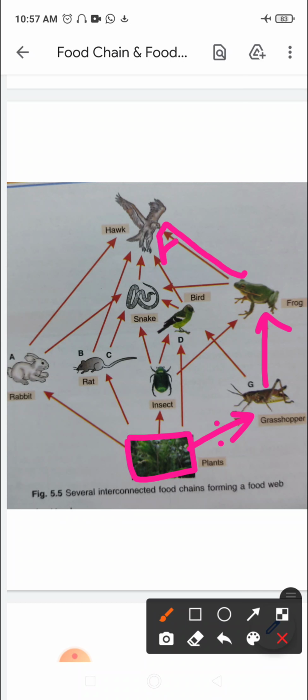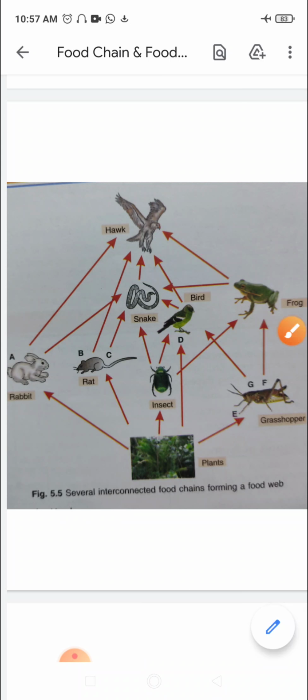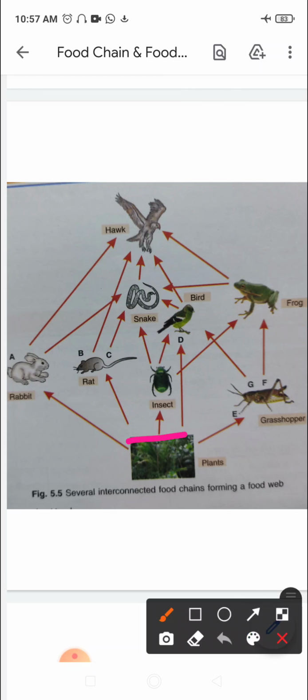F, if we see the F food chain, so in the next food chain we can see there is a little diversion that is there. Plants are there as the producers, right? They are eaten up by grasshoppers and the grasshopper is eaten by frog, right? And frog is eaten by a snake, right? And snake is eaten by hawk. So this is another food chain.